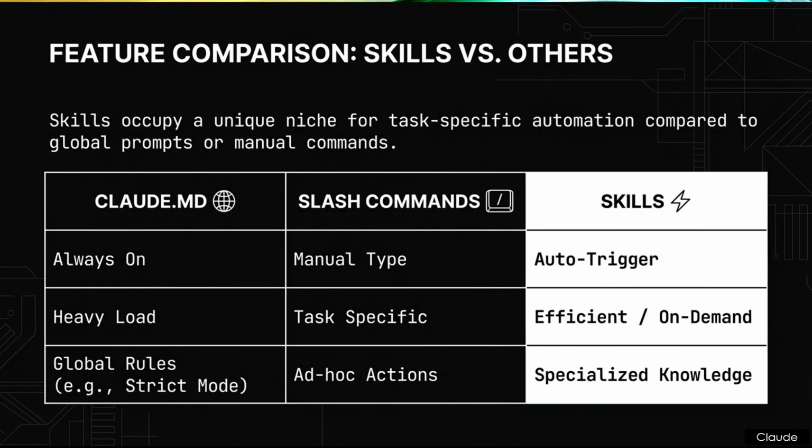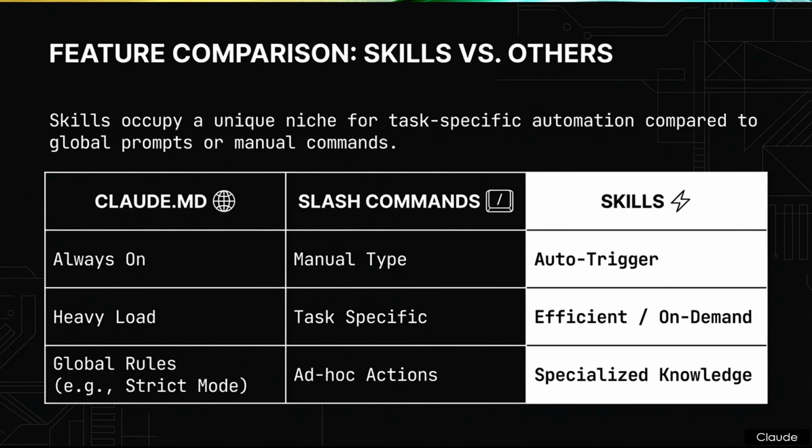Let's contextualize this capability within the broader ecosystem of automation tools. Slide 8, feature comparison skills versus others. This matrix is vital for understanding when to leverage which specific tool. The strategic intent of this comparison is to demonstrate that skills occupy a very unique niche for task-specific automation. We are evaluating them against global prompts and manual commands to understand their relative operational value and efficiency.